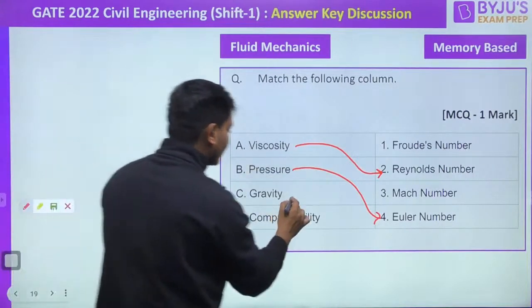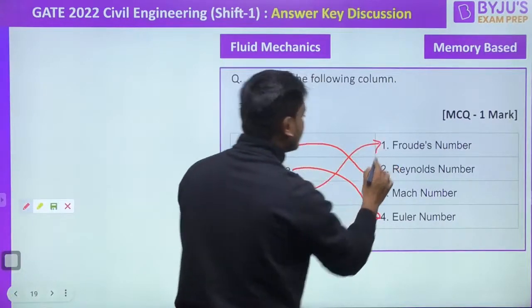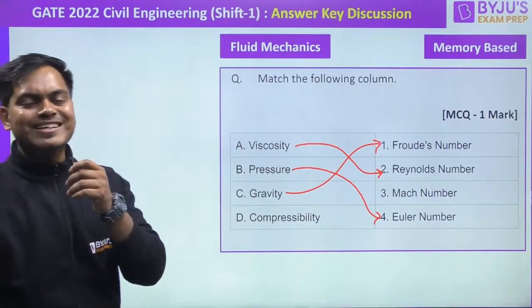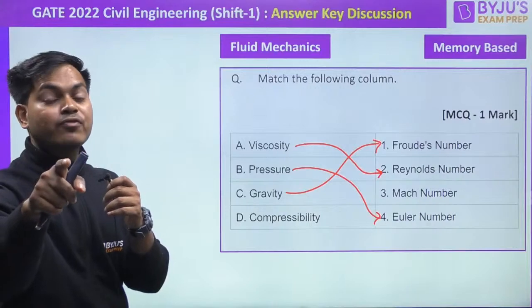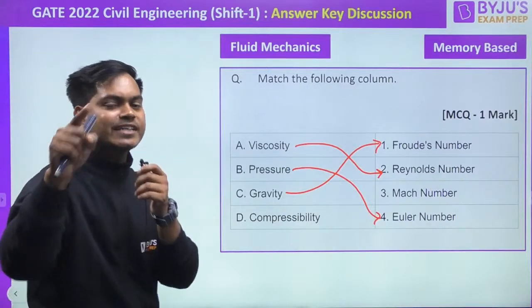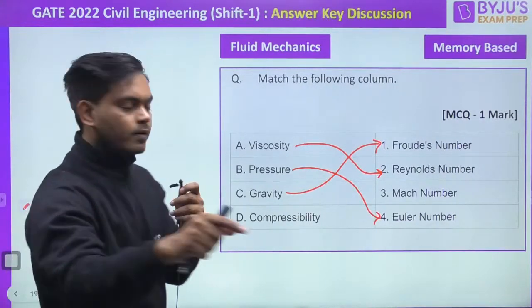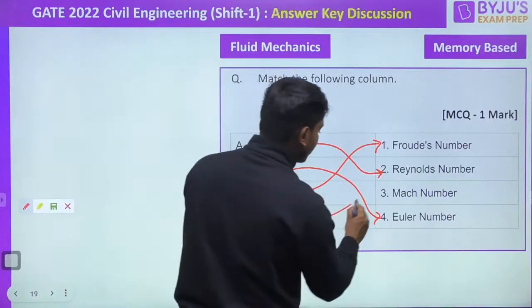So definitely the gravity will directly go to our Froude number, which will also help us to understand whether it is a subcritical flow or supercritical flow. We have got a question also from the flow profile. I hope you all have used the ninja technique to find out the answer, right? And the compressibility goes to the Mach number.